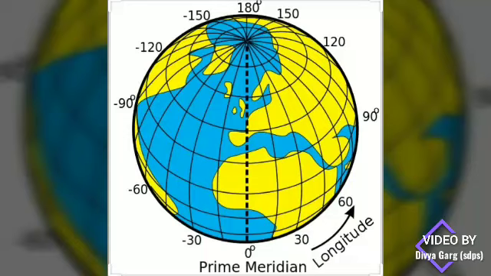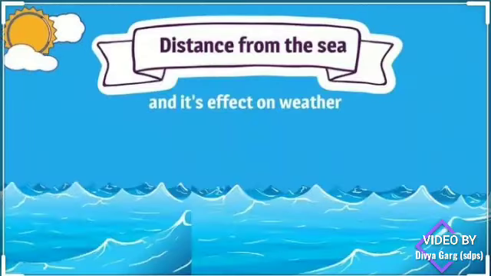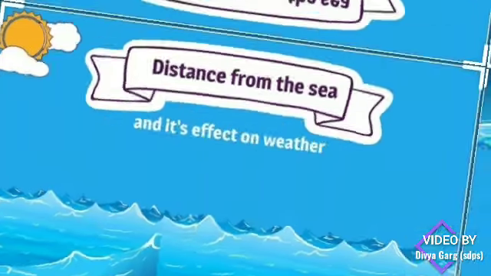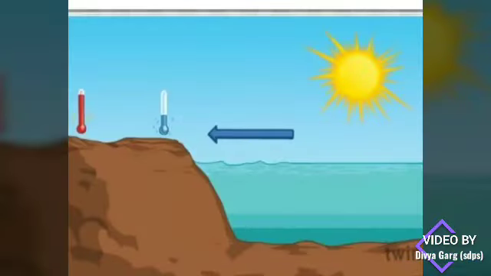Then comes altitude. Places located at a higher altitude, that is on hills or mountains, are cooler than places in the plains. For example, Shimla and Srinagar are cooler. Next comes distance from the sea. The sea has a moderate effect on the temperature in the coastal area. The places near the coast experience less variation in temperature, and have a moderate climate.